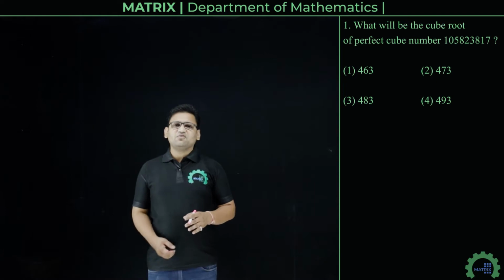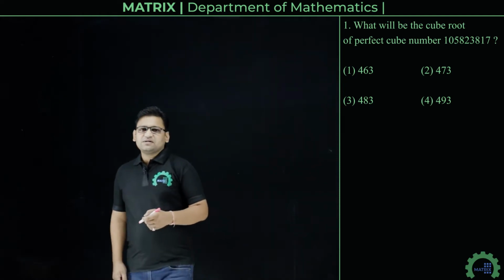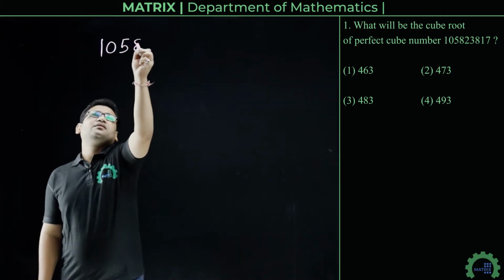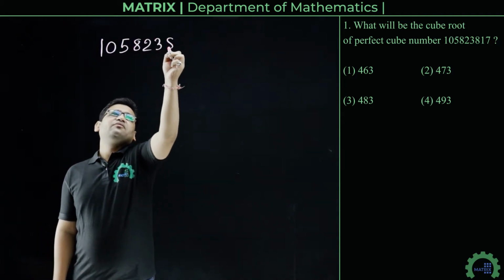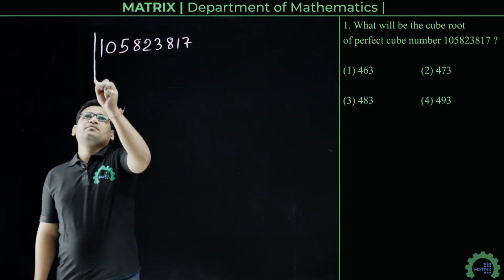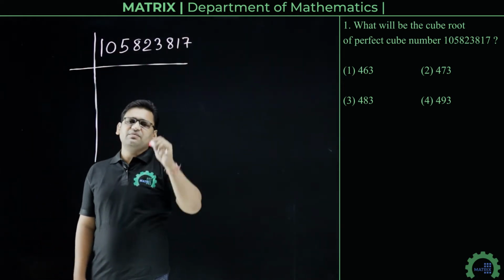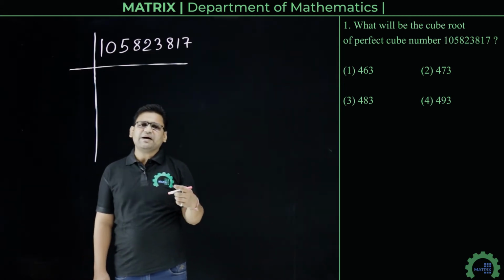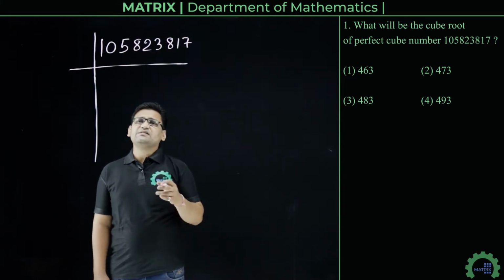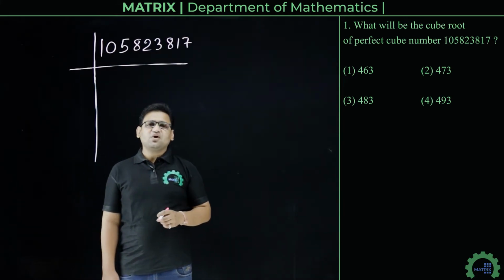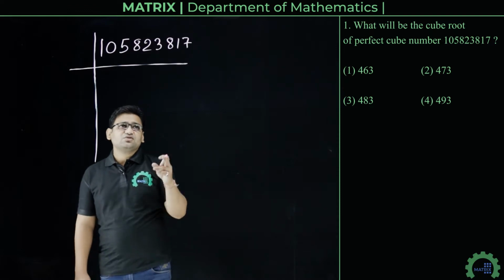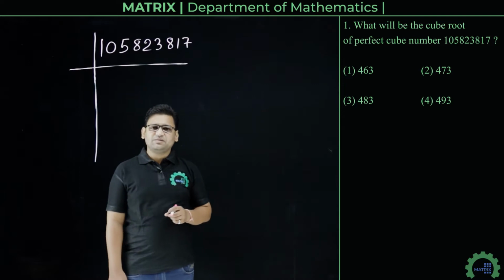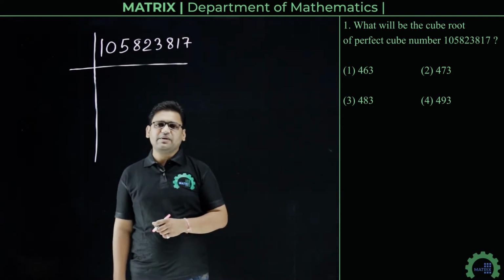That is, we have to find the prime factorization of this number. So the given number is 105823817. As the given number is an odd number, it is not divisible by 2. We will check the divisibility by prime numbers. By 3 it is again not divisible, and this number does not end with 0 or 5, so it is not divisible by 5. Next, when we check its divisibility by 7, it is also not divisible by 7.